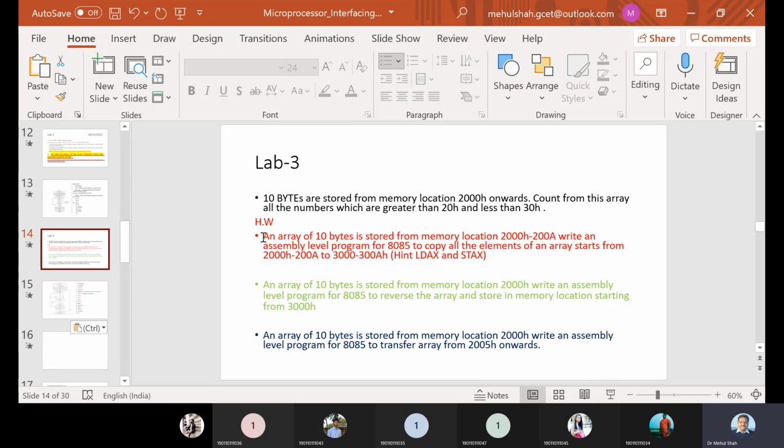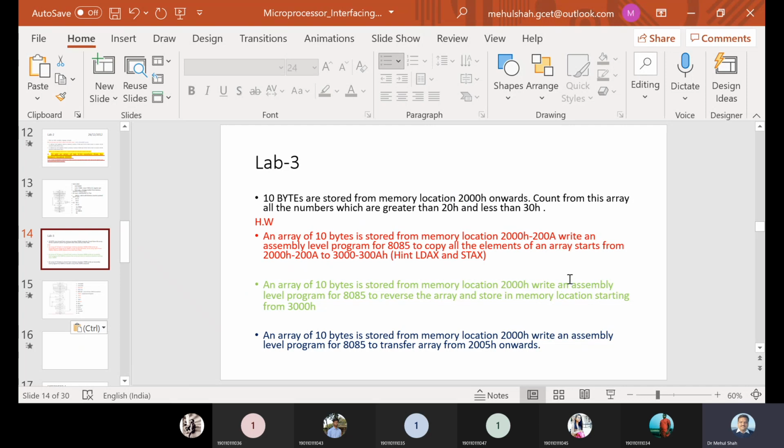In the homework I have given 3 other programs. Out of these 3 programs, at least 2 programs you have to write. One of the programs is that 10 bytes are stored and you have to copy all the elements to another location, copying these numbers into another array.